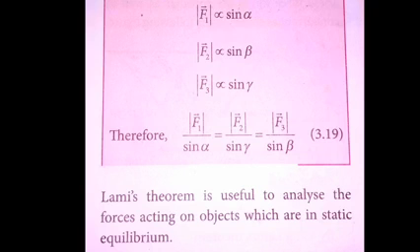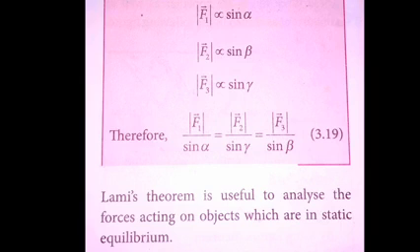Now, why are we using the modulus of the force? Because if the force is represented with a negative sign, a negative value, then we have to convert that force into positive. So we use modulus of F1 vector is directly proportional to sine alpha, modulus of F2 vector is directly proportional to sine beta, and modulus of F3 vector is directly proportional to sine gamma.